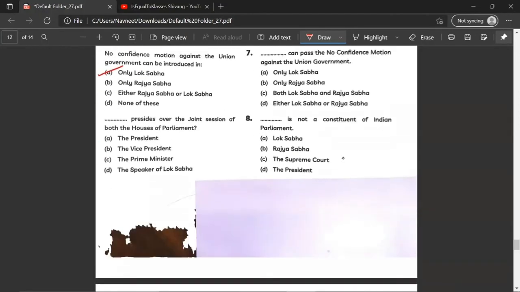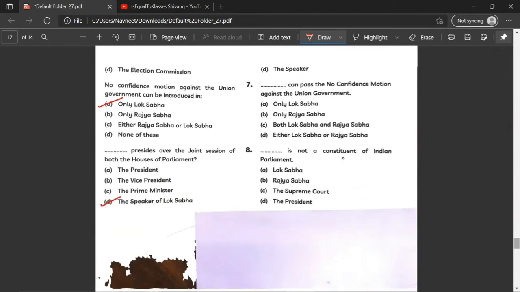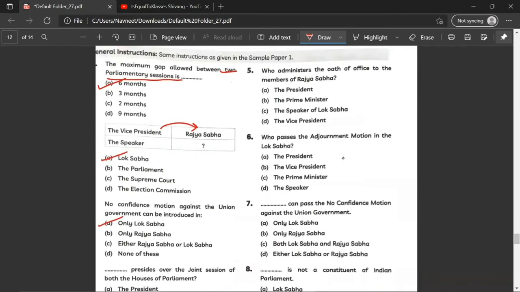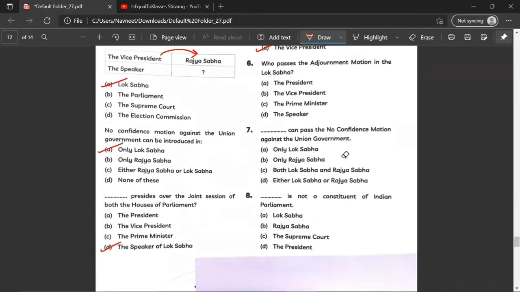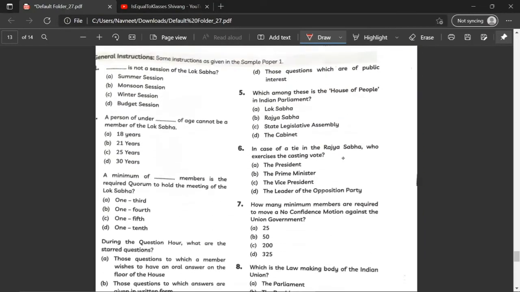Dash presides over the joint session of both the houses of parliament. The Speaker of the Lok Sabha. Who administers the oath of office to the members of Rajya Sabha? So this would be D, the Vice President. Who passes the adjournment motion in the Lok Sabha? The Speaker. Dash can pass the no confidence motion against the union government. A, only in Lok Sabha. Dash is not a constituent of Indian Parliament. Lok Sabha, Rajya Sabha. C, Supreme Court. Dash is not a session in the Lok Sabha, summer session.